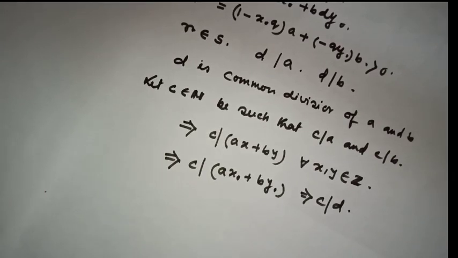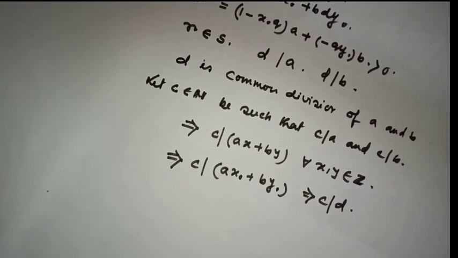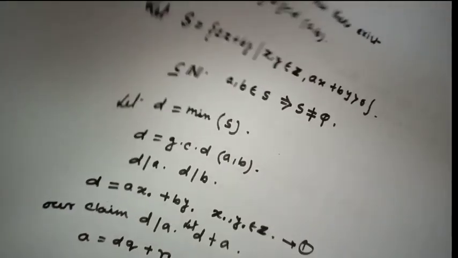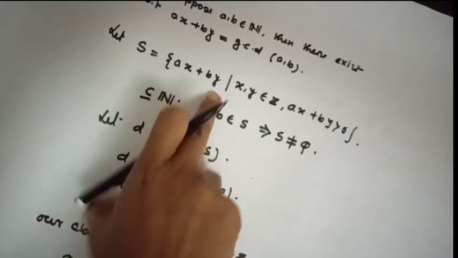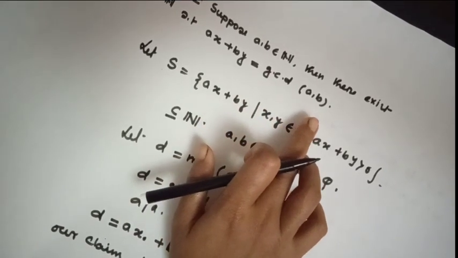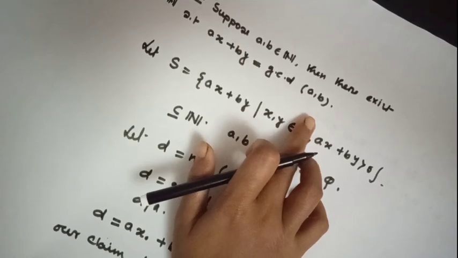That means our proof, ax plus by equals GCD of a comma b, is proved.